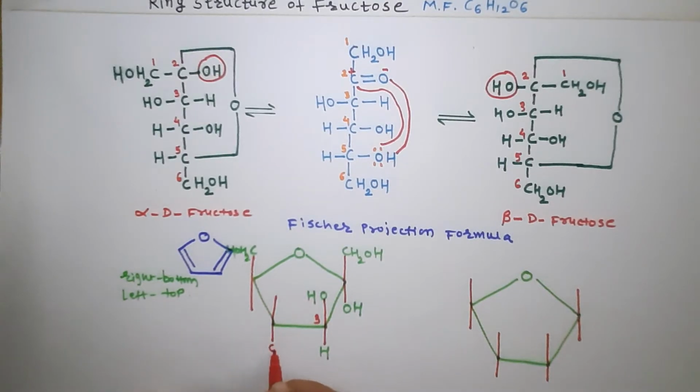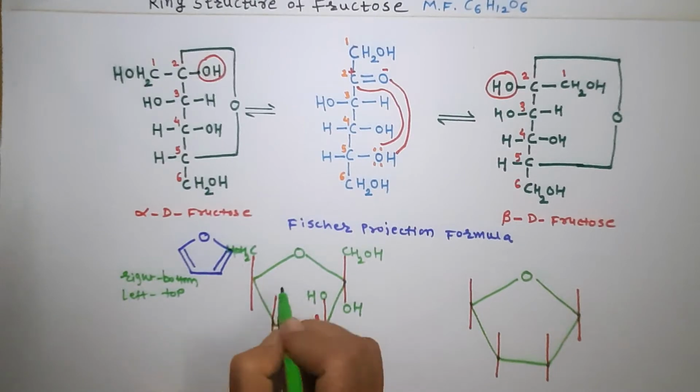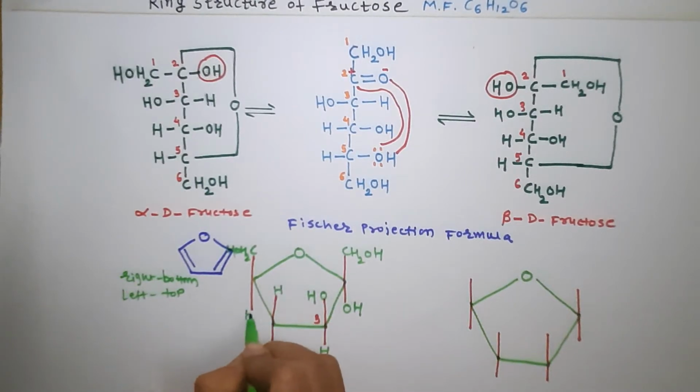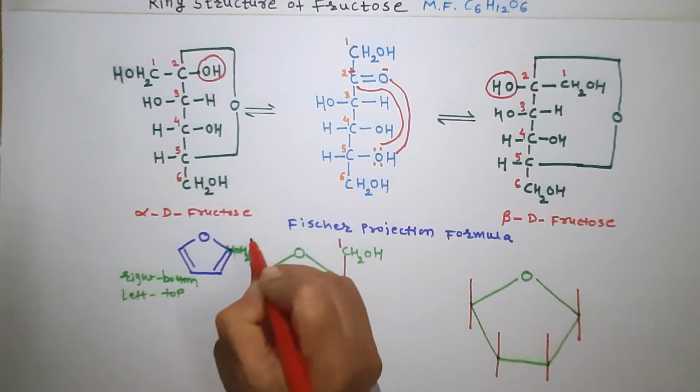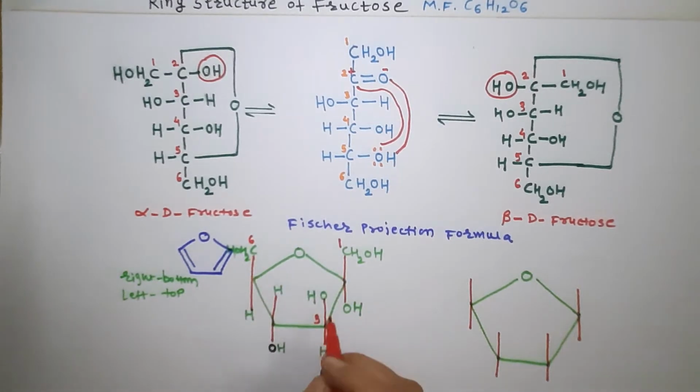Now here this is the OH and here H, and this one is the H. This is one structure we get here. This is carbon number 1, this is carbon number 6, this is carbon number 2, 3, this is 4, 5th and 6th carbon atom. We get this one structure.